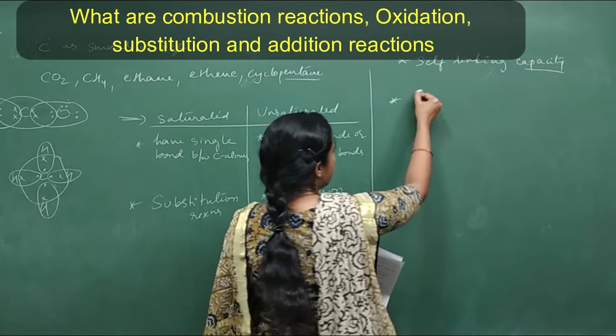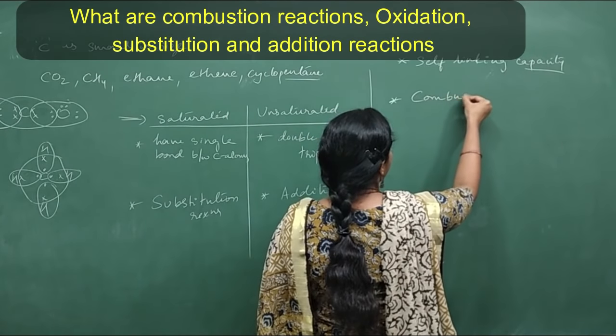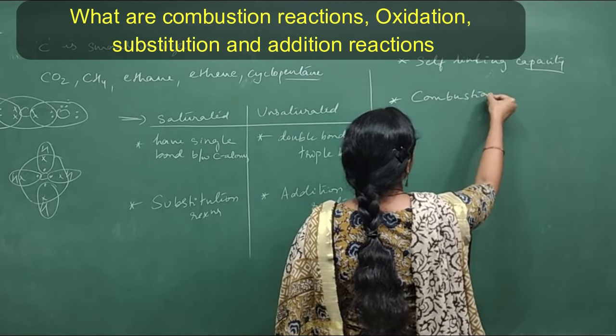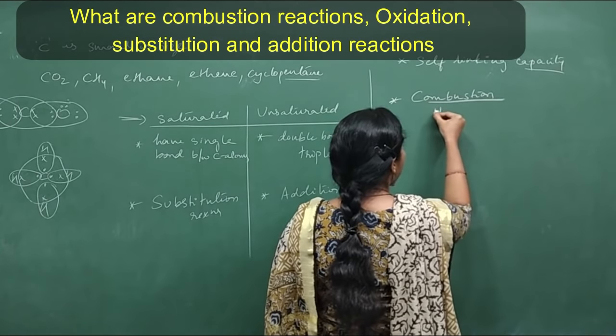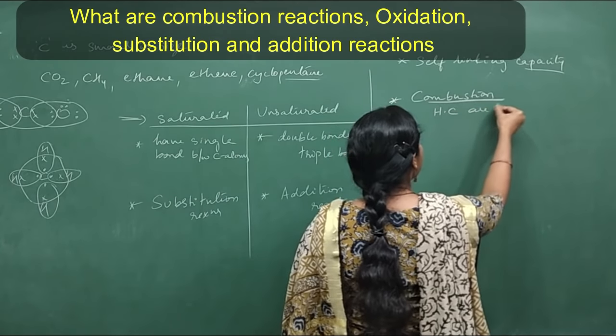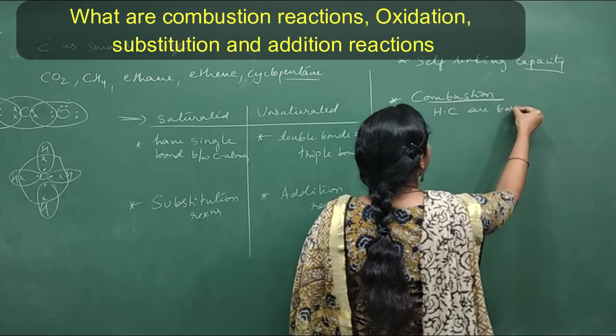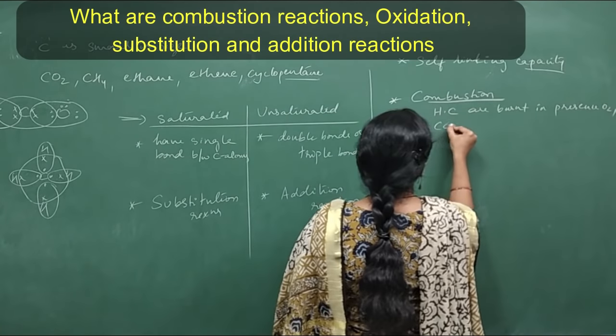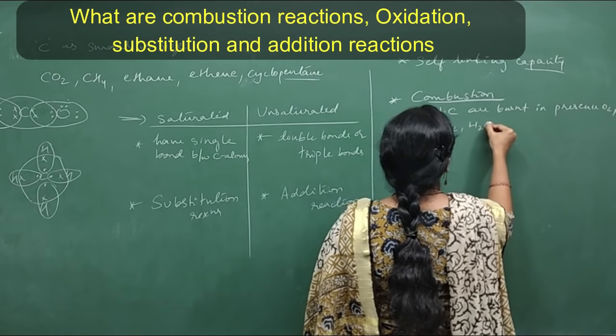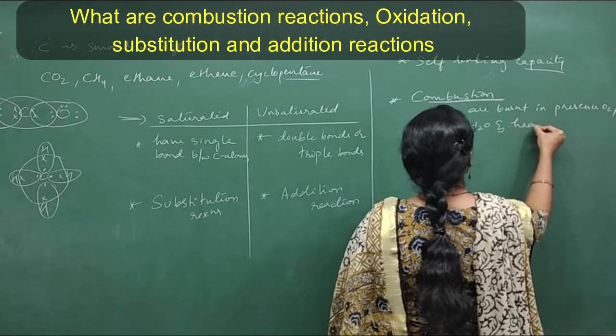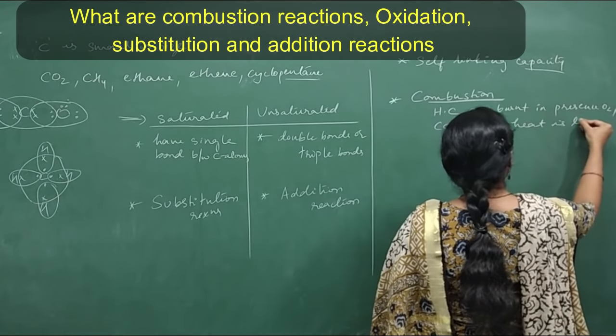So the first one is combustion reaction. So what do you mean by combustion reaction? When hydrocarbons are burnt in presence of oxygen, carbon dioxide, water, and a large amount of heat is liberated.